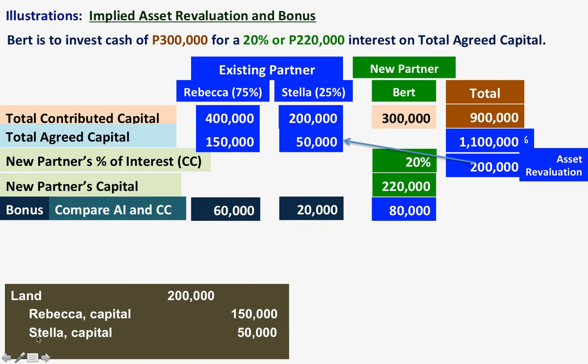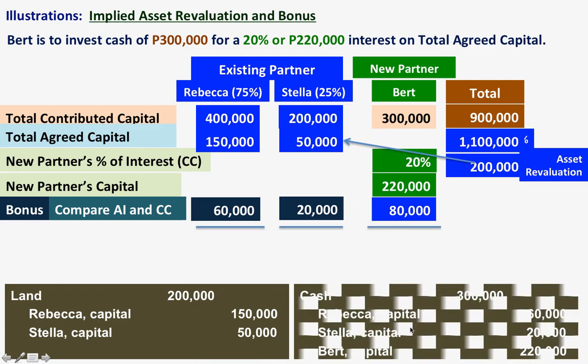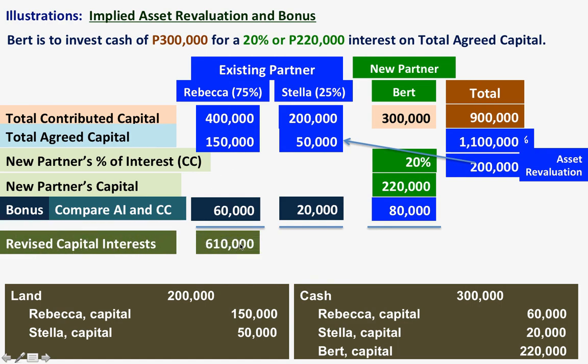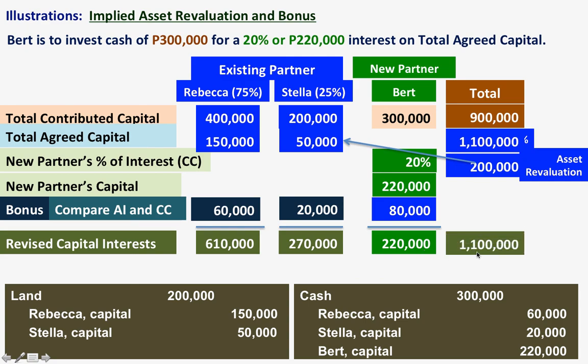So to record now the investment of Bert, we will debit cash of 300,000, okay, and credit Rebecca capital of 60,000, Stella capital of 20,000, and Bert capital of 220,000. And to get the revised capital interest, we will have to add this, and under Stella, we have to add that, and new partner Bert will have 220,000 for a total of 1,100,000.